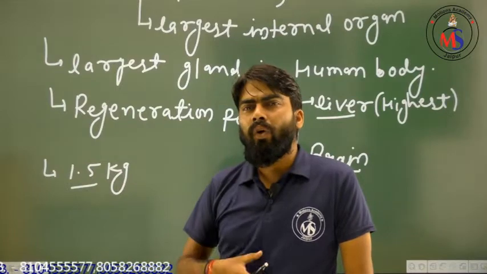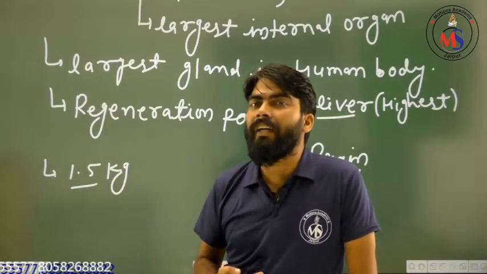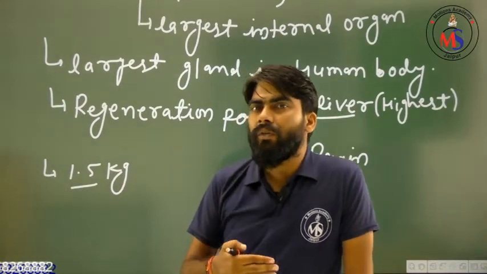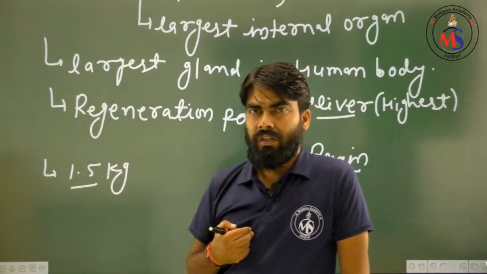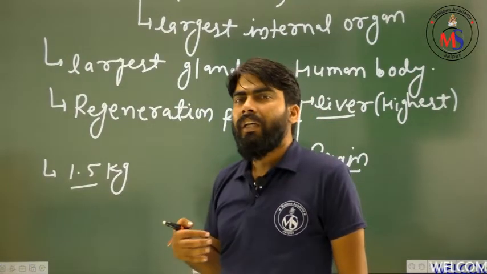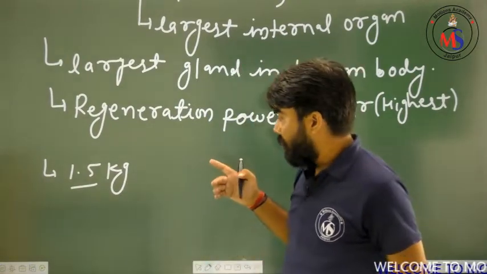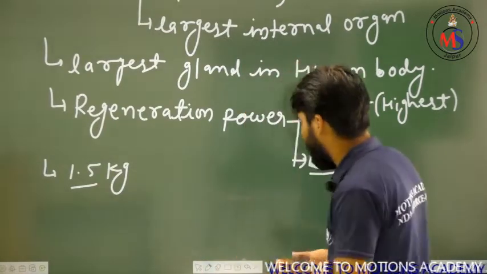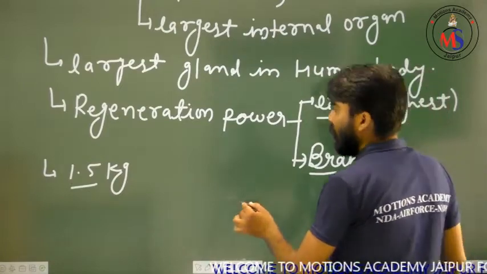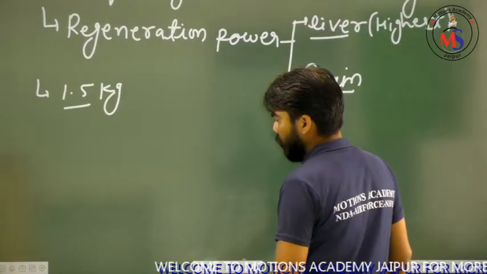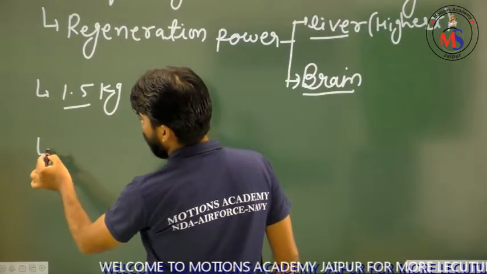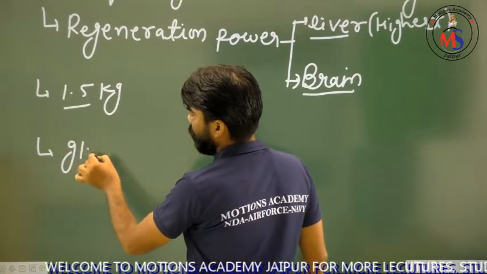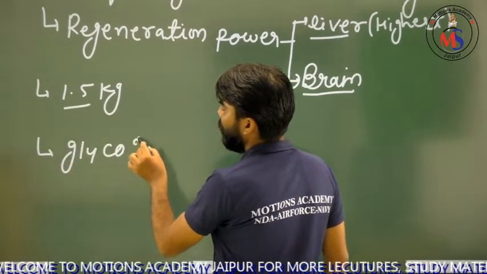Liver manages all the activities during hunger, or you can say during a fast. This activity is done by the phenomenon of storage, and that storage is done in the form of a particular word. What's the word?